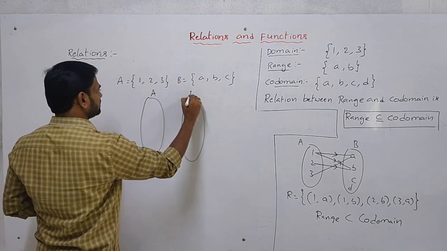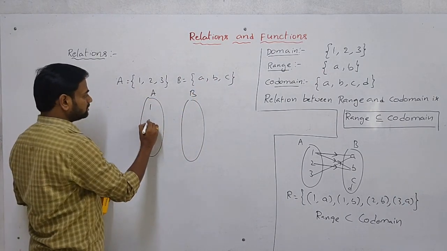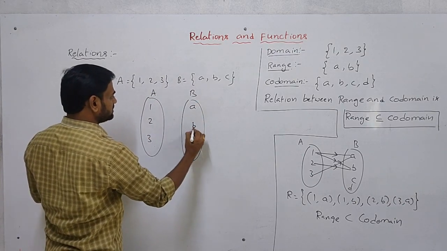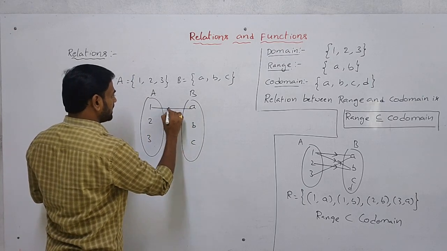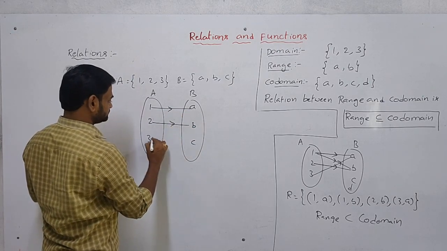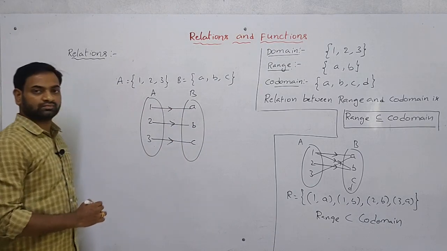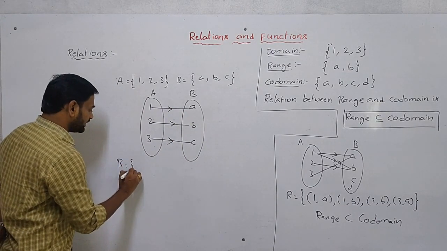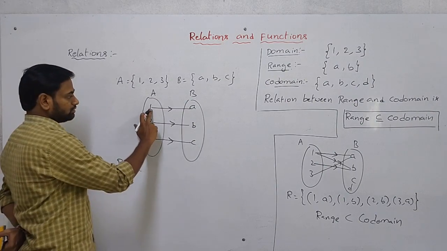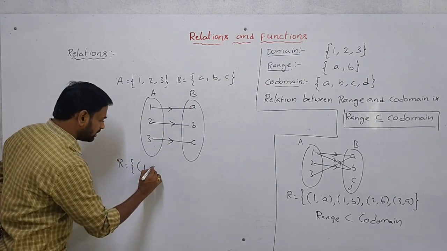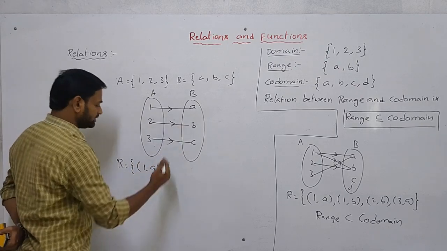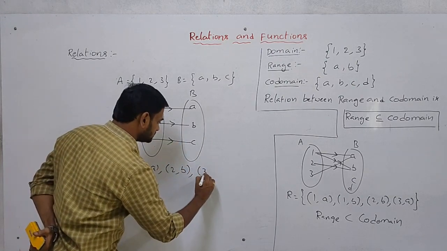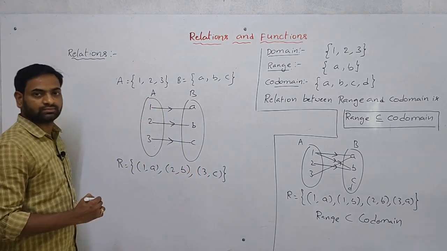This is A, this is B. 1, 2, 3. B elements are A, B, C. I am taking a mapping, suppose like this. Now see here, what is the relation now? How can we write the relation? 1 to A, that is 1 comma A. 2 to B, that is 2 comma B. Next 3 to C, 3 comma C.